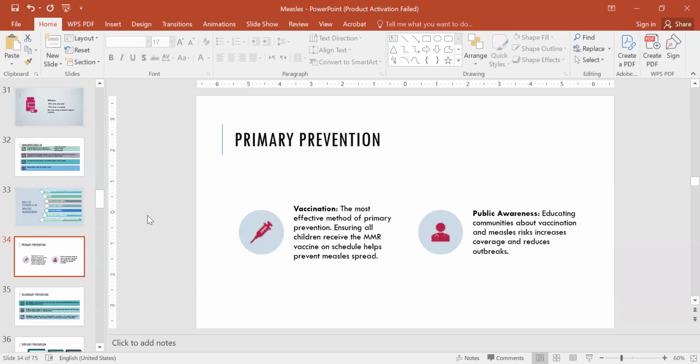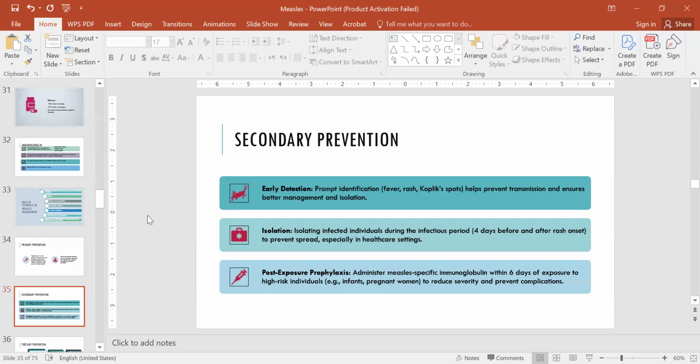So, prevention of measles. Primary prevention includes vaccination and public awareness. The most effective method of primary prevention is vaccination. Ensuring all children receive the MMR vaccine on schedule helps prevent measles spread. And public awareness, educating communities about vaccination and measles risk, increases coverage as well and reduces the outbreaks.